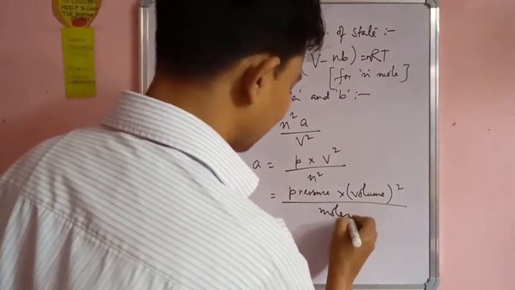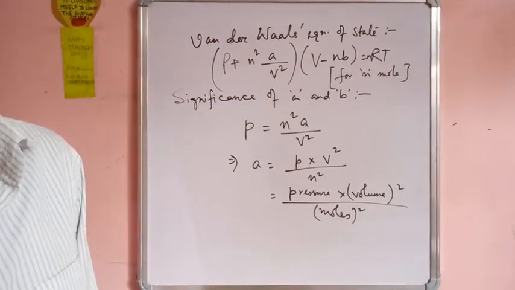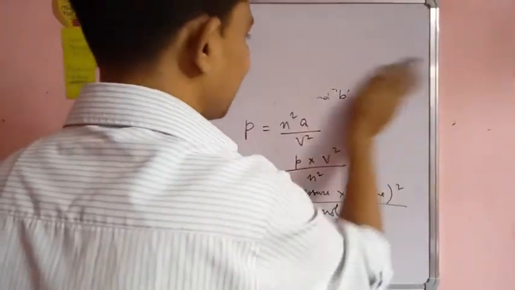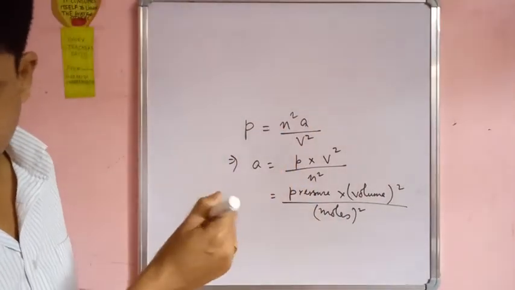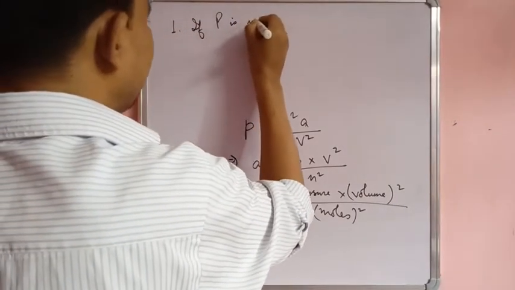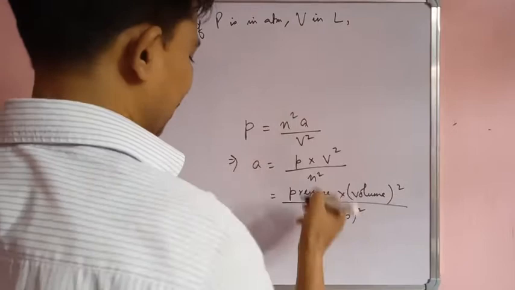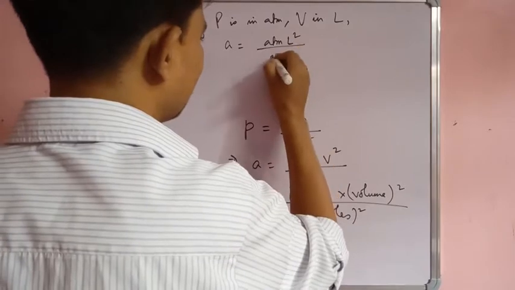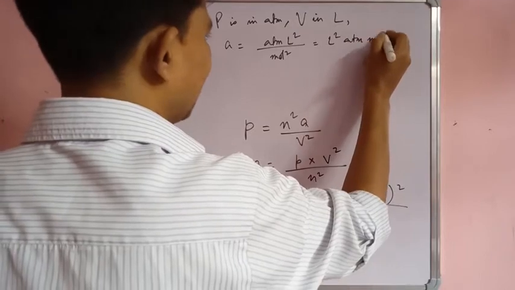Now there are 3 points. Number 1: if P is in atm and V in liter, then what will be the unit of a? a is equal to atm into liter square by mole square, that is, liter square atm per mole square.